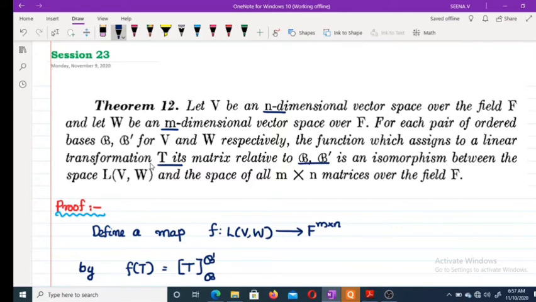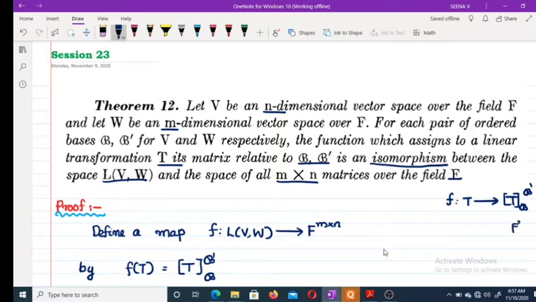What does this theorem say? Suppose F is a function that assigns to a linear transformation its matrix related to B and B dash. This is the function. It is an isomorphism between L(V, W) and the set of all m by n matrices over the field F. Now what is the set of all m by n matrices?